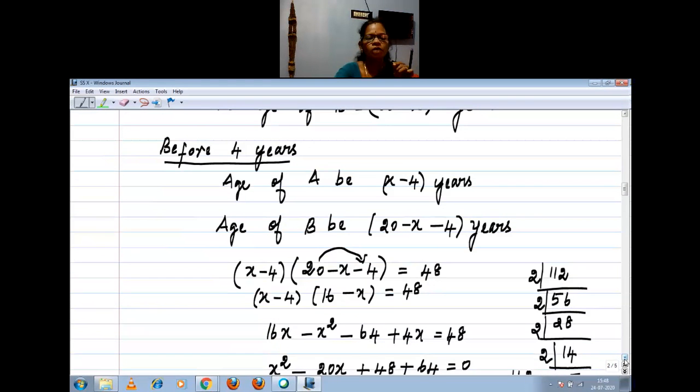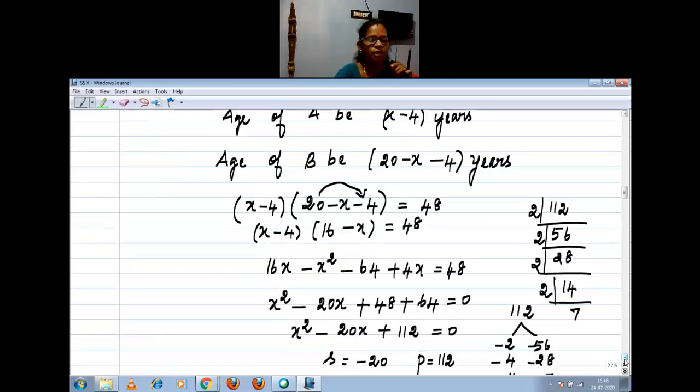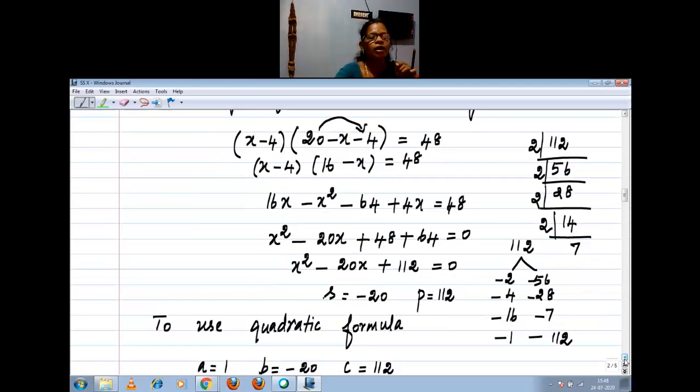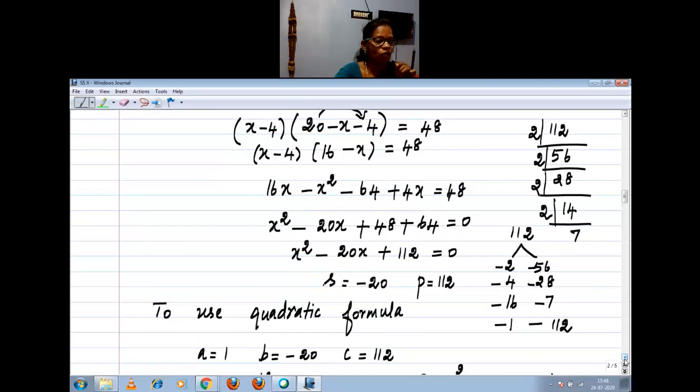Now, we arrived at a quadratic equation as x square minus 20x plus 112. You can apply sum and product, but you can't find the numbers, right? So better you should adopt the quadratic formula. In the quadratic formula, we need what is A, what is B, and what is C. What is the general form of a quadratic equation? I will write it here, children. Ax square plus bx plus c is equal to 0. You should relate the general format to the arrived equation, right? What is your A? 1. What is your B? Minus 20. What is your C? 112.